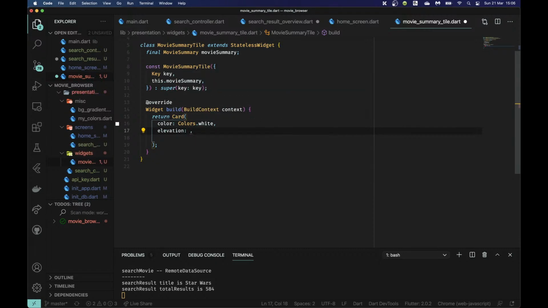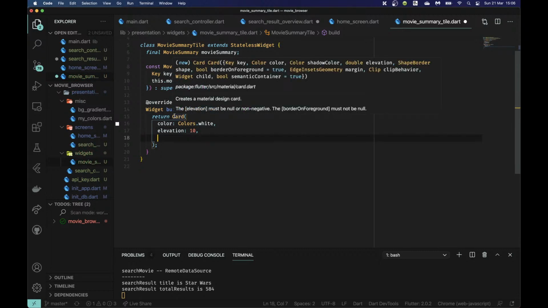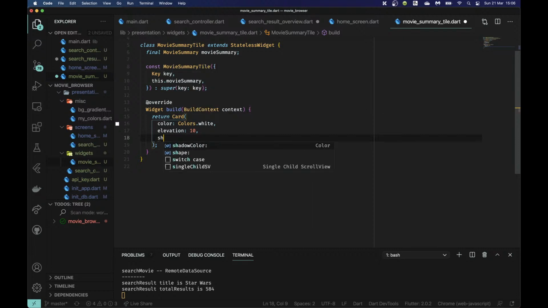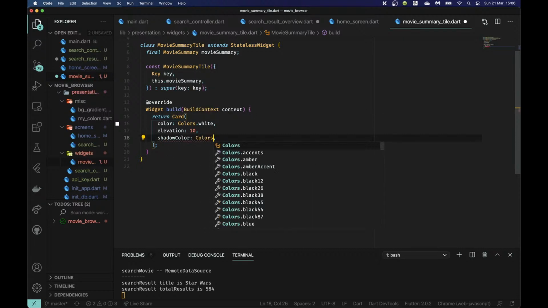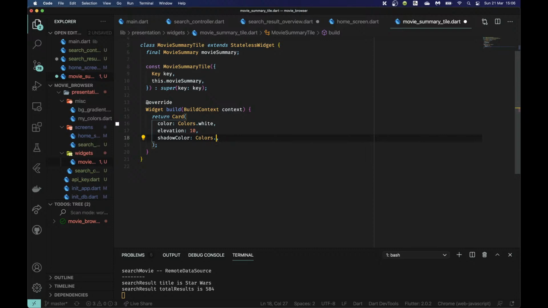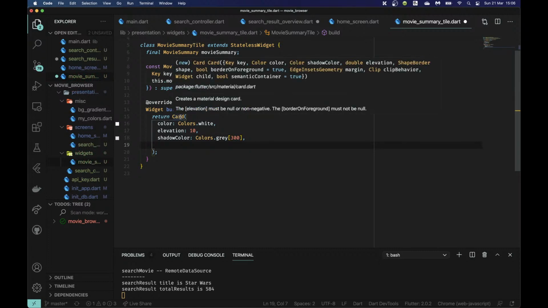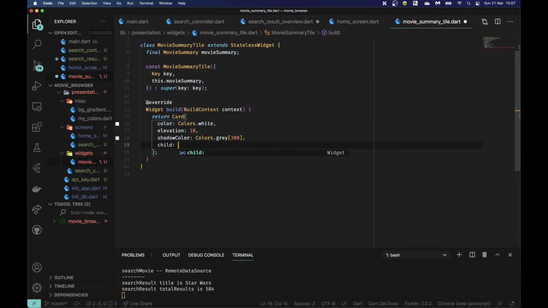And elevation, let's give an elevation of 10, for example. Shadow color, oh, that's fine. Give it a small shadow color of Colors.gray 300, so it's not too dark. A shape border, that's fine. I don't want to see that yet. Clip behavior, child. Child will be a Container.